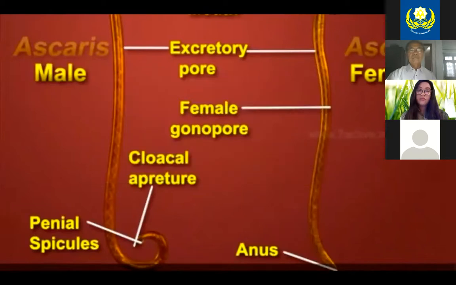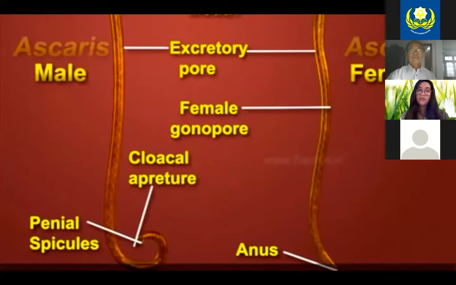Fertilization is internal. Development involves 4 molts of the cuticle. Nematodes exhibit eutely. It is a phenomenon in which cell division ceases near the end of embryonic development, so that the number of cells of the adult is constant.